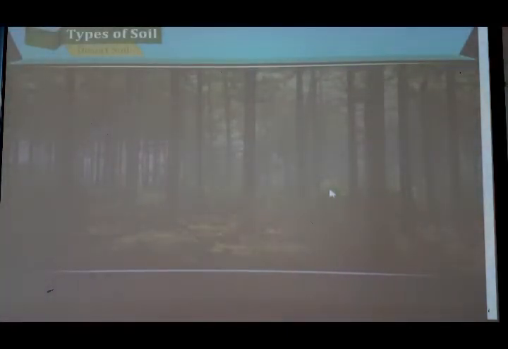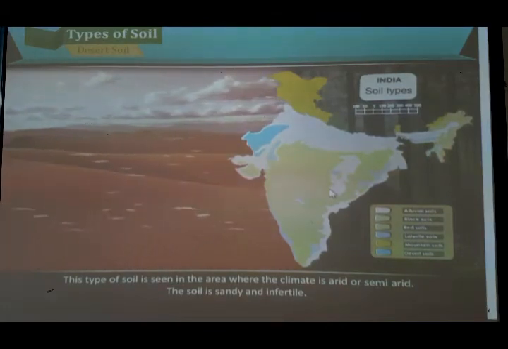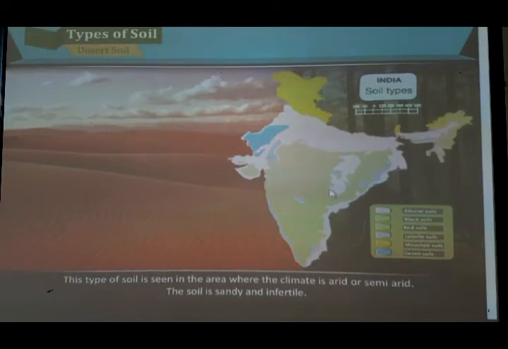The next is desert soil. This type of soil is seen in the area where the climate is arid or semi-arid. Arid means where the rainfall is very little or none, and semi-arid means less rain. So the soil is sandy and infertile.